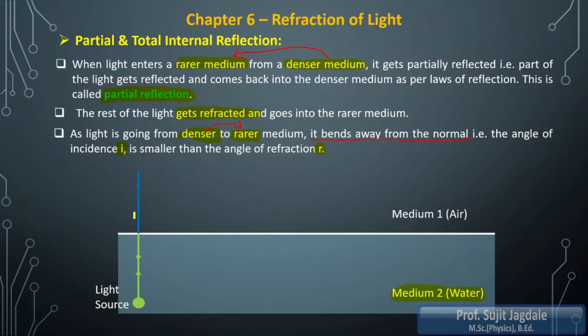And here again we are considering the partial reflection. So some portion, you can see here I have shown one arrow downside, one arrow upside. That means originally light is going upside, some portion is going downside and the remaining portion is going upside into the rarer medium. So here I am getting partial reflection, and the directions are not changing as they are, while in case of reflection we get exactly the reverse direction. So this is the first condition for the first ray of light.